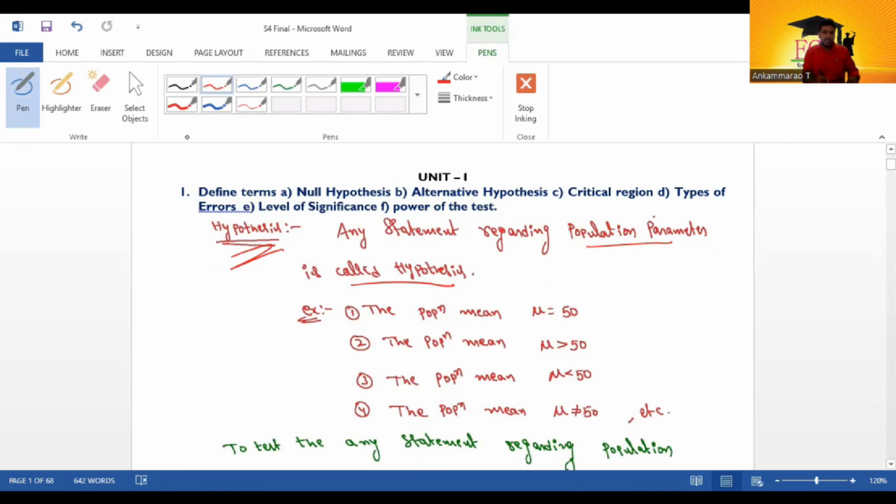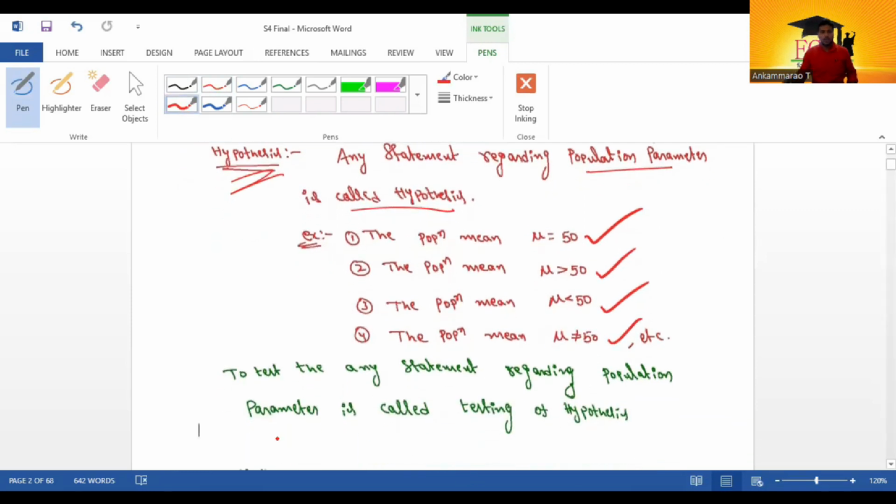Here the population mean mu equal to 50, the population mean mu greater than 50, the population mean mu less than 50, the population mean not equal to 50, these are hypotheses. Testing these statements is called the testing of hypothesis. To test any statement regarding a population parameter is called the testing of hypothesis.